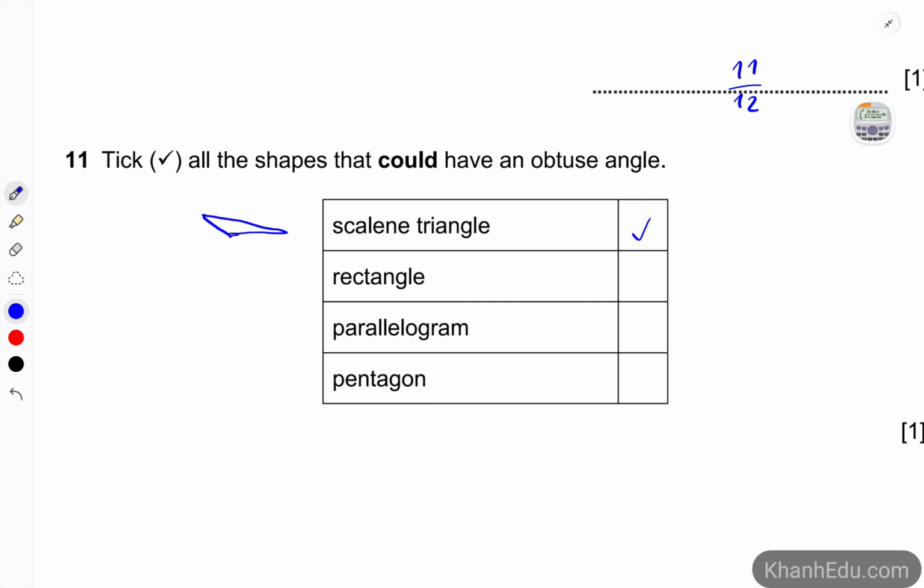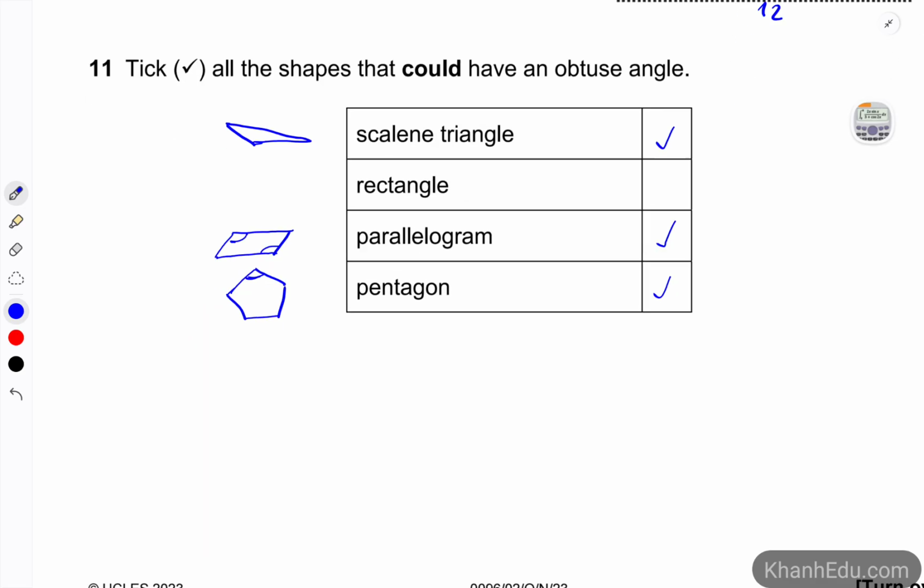Unfortunately, a rectangle has 4 right angles, so that one doesn't have any obtuse angle. Parallelogram. That is this one, and we always have 2 obtuse angles. A pentagon. Pentagon is this, and it always has an angle that is obtuse.